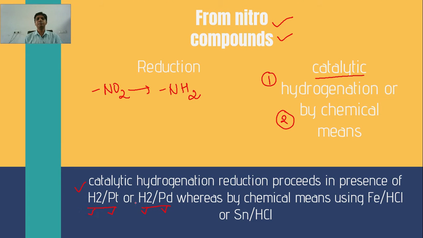Here the catalysts are Pt and Pd. Whereas reduction by chemical means can be done using Fe/HCl and Sn/HCl. Let us look at the reaction.